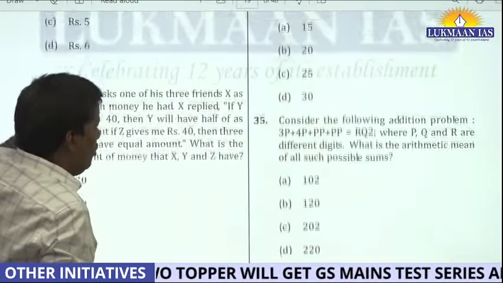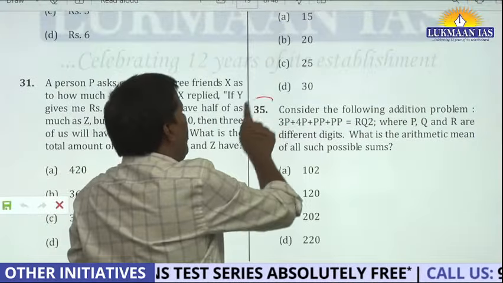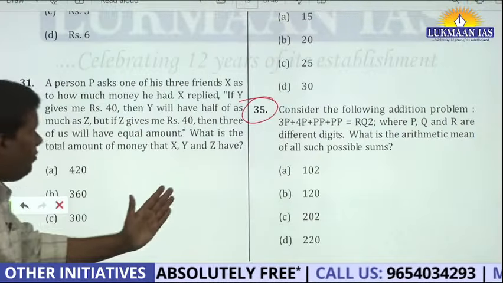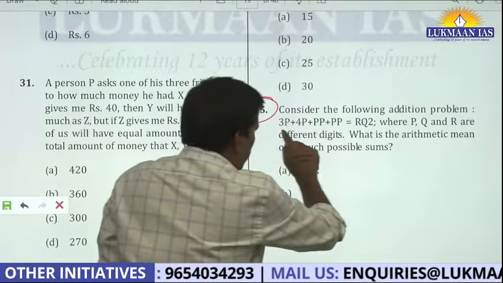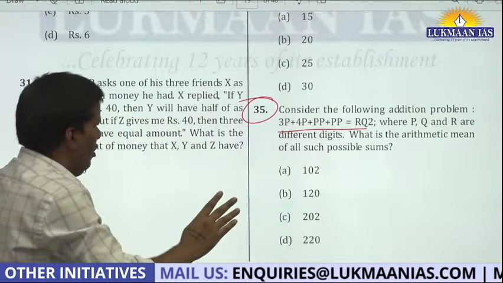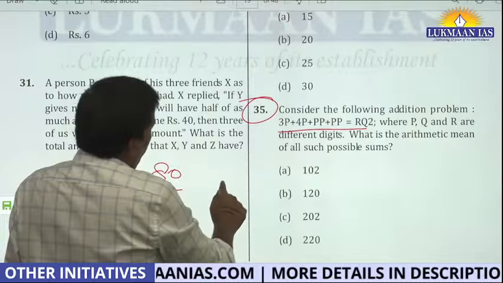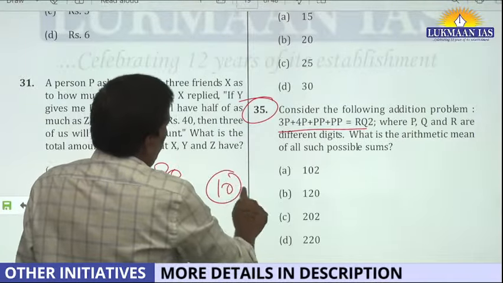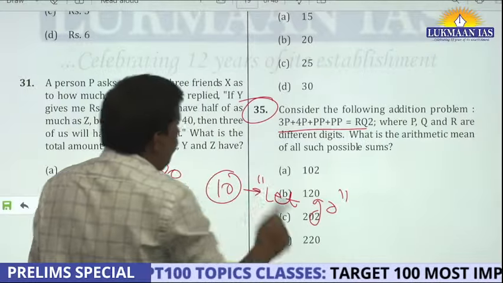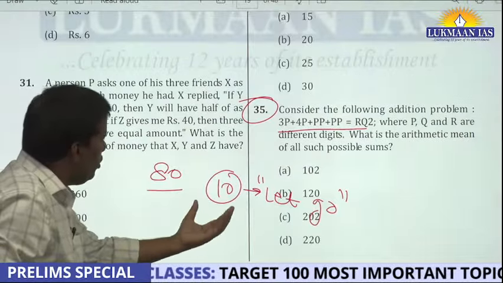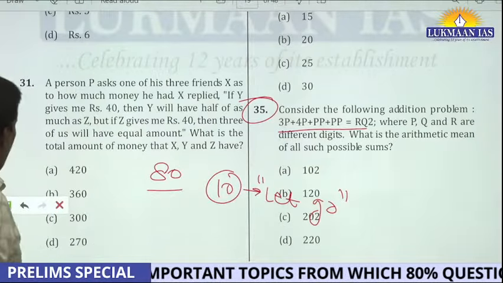Question like this, this is a very good question, but in examination scenario, I will recommend you not to attempt question like this. You can attempt that at the end, because the question is very good, it tests a very good understanding. But again, in every paper, out of 80 questions, there are always 10 questions which you have to let go. Let go means prioritize when to do it. If you start doing those questions in the beginning, it is going to be hell, suicidal, right? Time चला जाएगा.